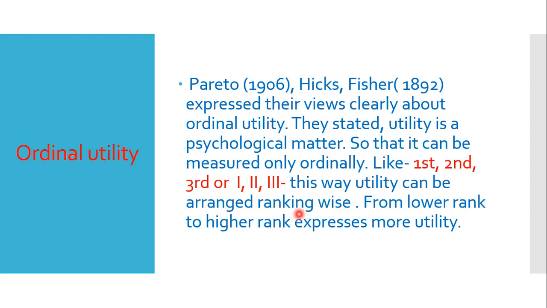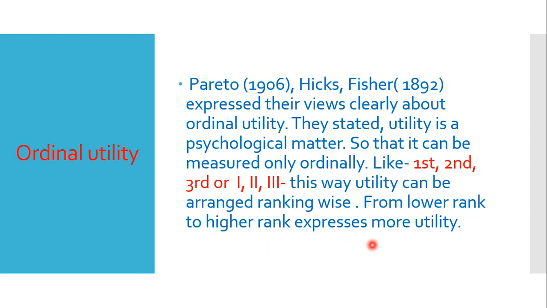From this unit my utility is higher, so this is first, and from the next unit I get less utility, this is a psychological matter, so I can rank it second. In this way utility can be arranged ranking wise. From lower rank to higher rank expresses more utility in this way. So utility can be measured two ways, ordinally and cardinally.